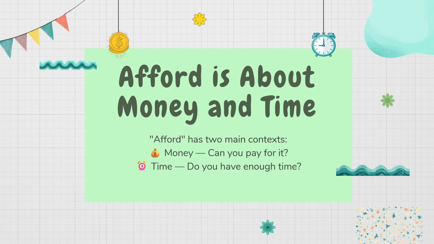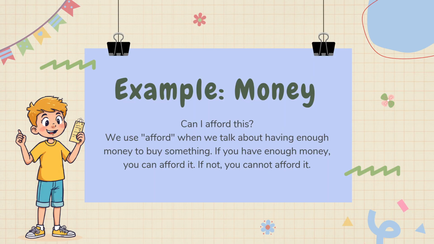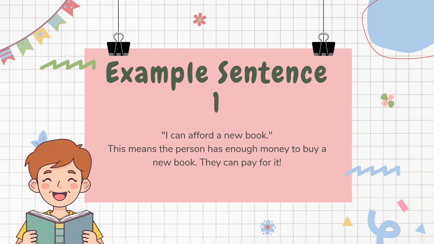It shows if something is possible for us. When we say afford, we mean we have enough money or time to do something without a problem. Let's look at how we use afford with money. I can afford a new book. This means I have enough money to buy a new book.